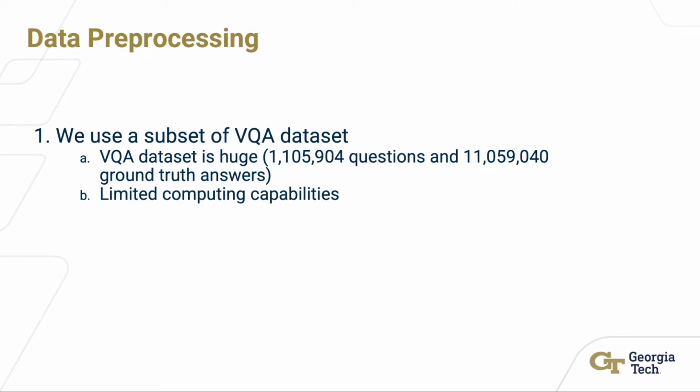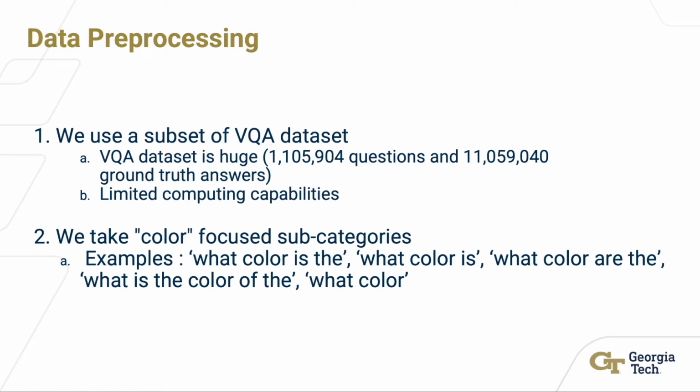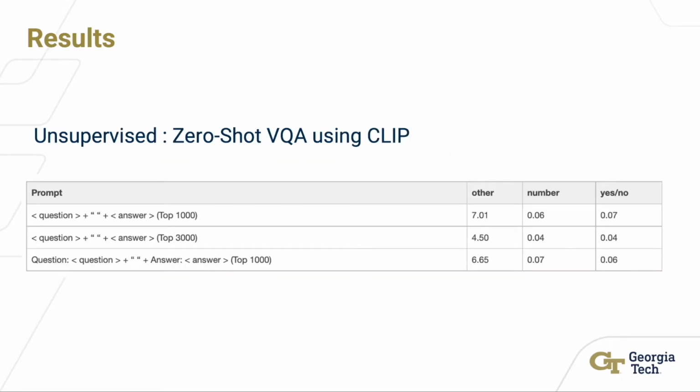We only consider questions that focus on the color subcategory. Our sample has 268 unique possible answers. First, we compare performance of our zero-shot baseline across different prompts. We try 3 different prompts and we see that prompts with simple question and answer appended perform better compared to a prompt where we use question and answers as separate tokens.